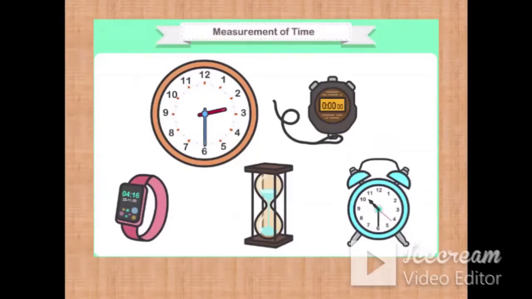Similarly, the third fundamental physical quantity is time. You must have seen these types of instruments whenever you are measuring time. The duration of an event is the unknown quantity. For example, when you are sitting in a class, the duration of the period is the unknown quantity for you. But if I say the period is of 40 minutes, that minute is our known standard quantity. So we know that after 40 minutes indicated by the watch, the period is going to get over. Again, the known quantity is time, and the unknown quantity was the duration.